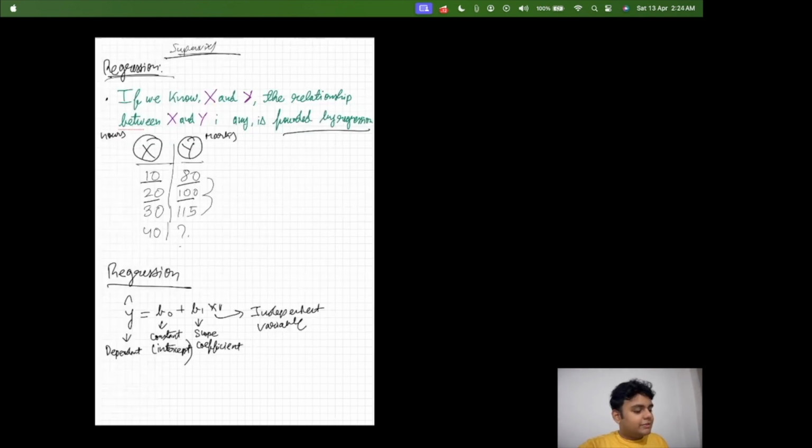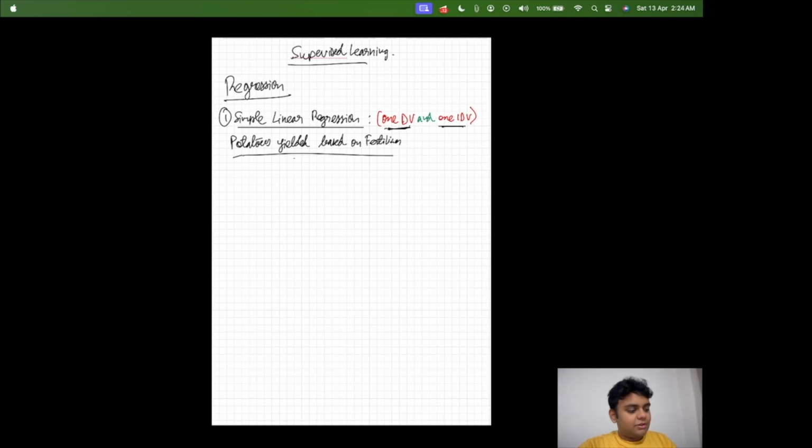All right. So as we talked about, it's a part of supervised learning. Now let us jump on to a part of regression, which is simple linear regression. As I talked to you about regression, I must not have mentioned that there are many types of regression: simple linear regression, multiple linear regression, polynomial regression, SVR, random forest, and many more. But we are going to go step by step, and firstly there is simple linear regression.